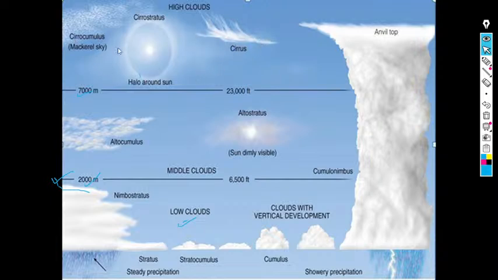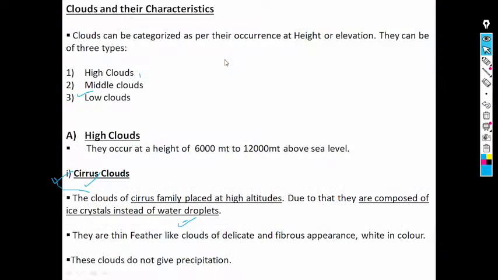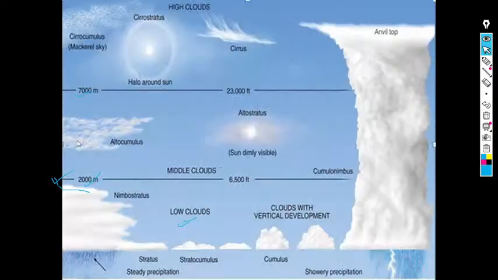Here we see cirrocumulus and cirrostratus, another type of clouds. Then see these cirrus clouds. They are thin feather-like clouds of delicate and fibrous appearance, and they are white in color basically.